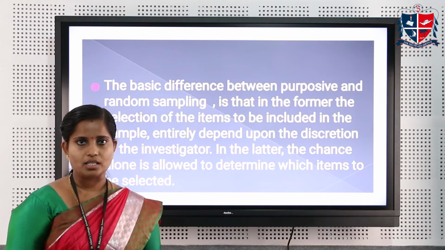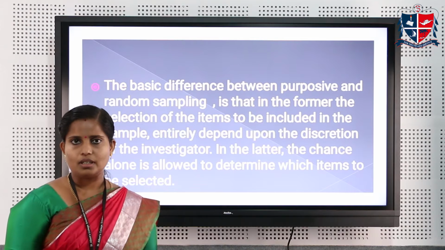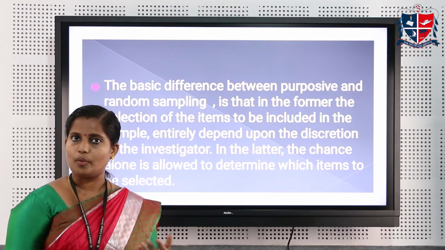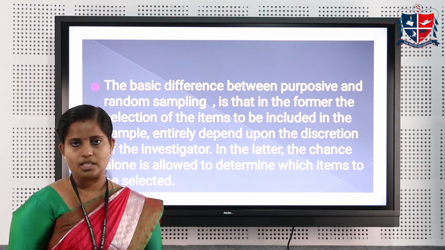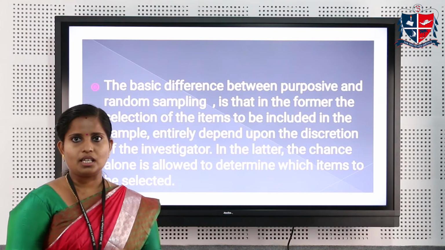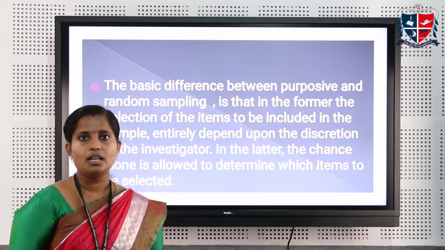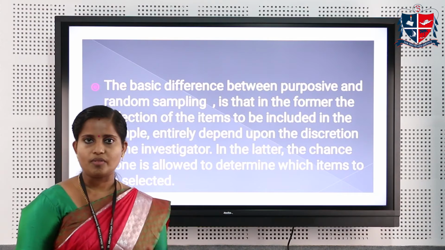There is no equal chance for selecting the units. He can give more priority or less priority for selecting units from the population to the sample.